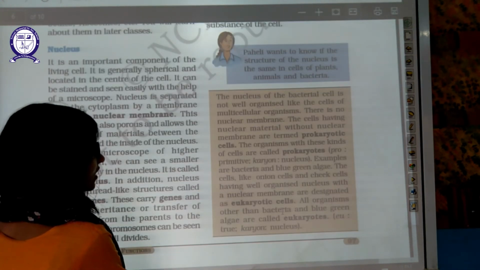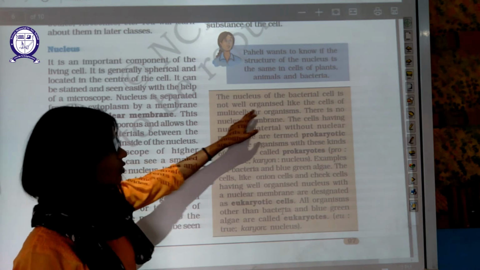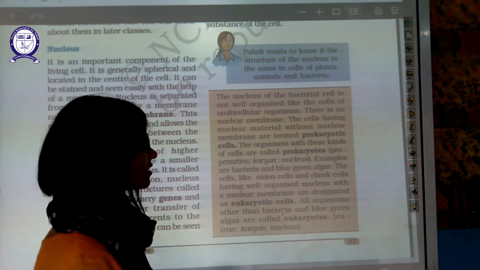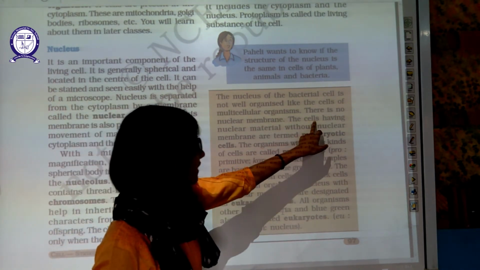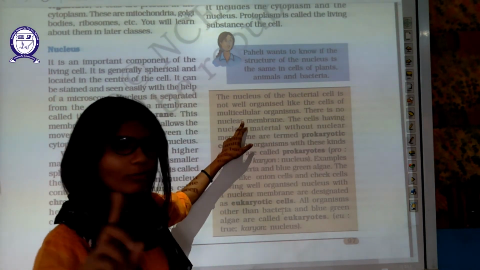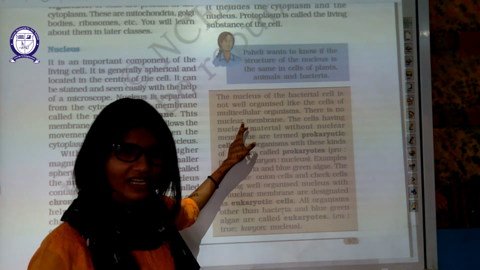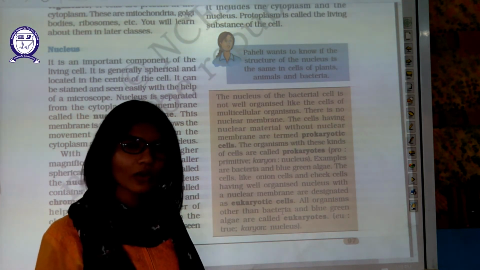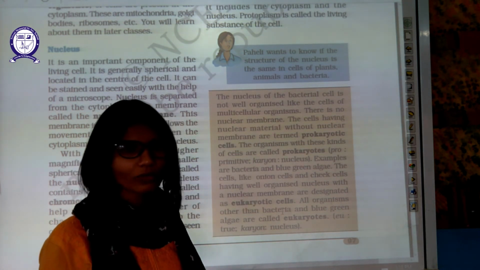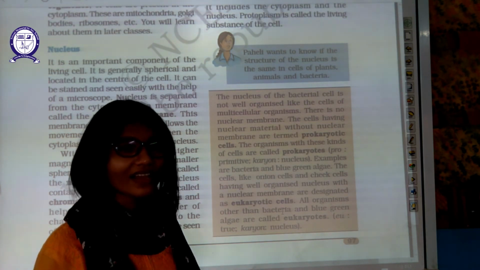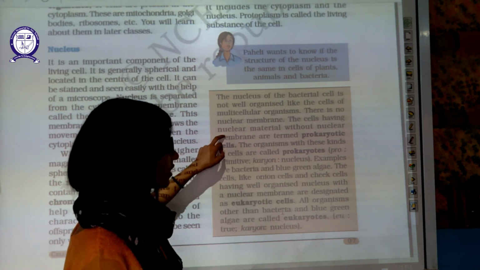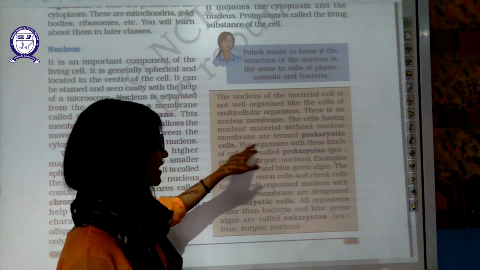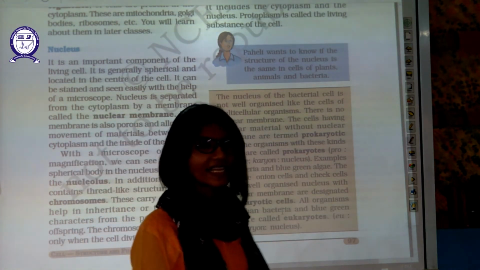Now, the nucleus of the bacteria cell is not as well organized as it is in a multicellular organism. There is no nuclear membrane in the case of bacteria. In a multicellular organism, the nucleus has its own membrane known as the nuclear membrane, which is absent in small bacteria. A cell having nuclear material without a nuclear membrane is known as a prokaryotic cell.